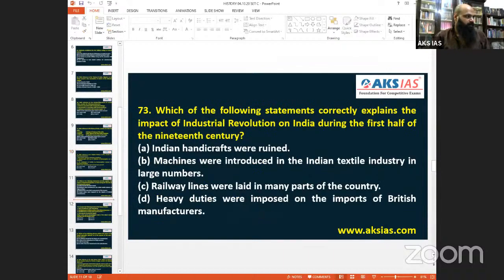B comes there. Now, next question, 73. Which of the following statements correctly explains the impact of Industrial Revolution on India?